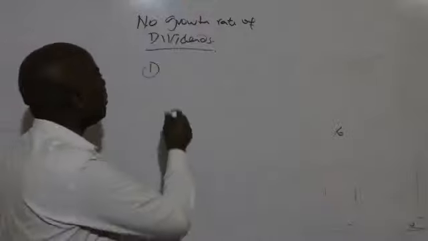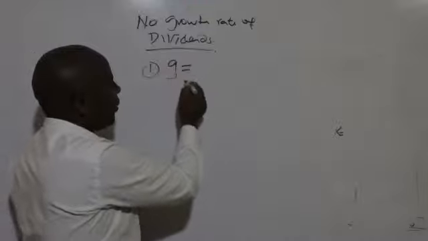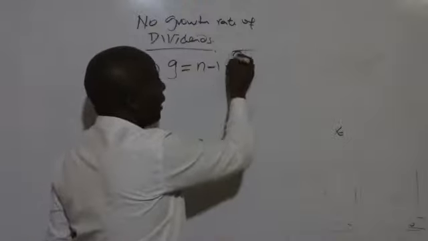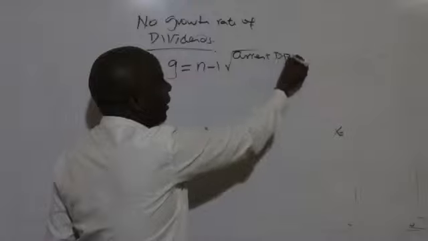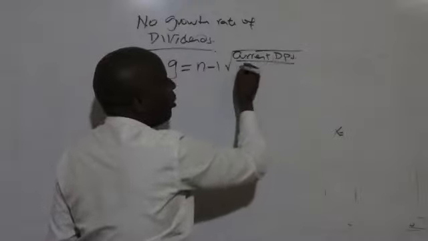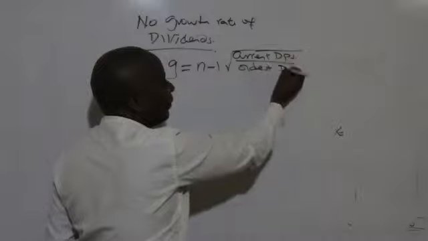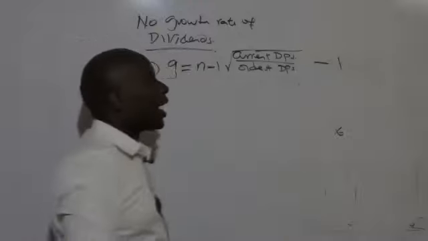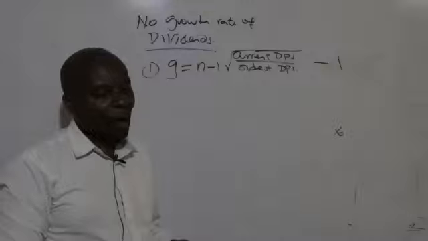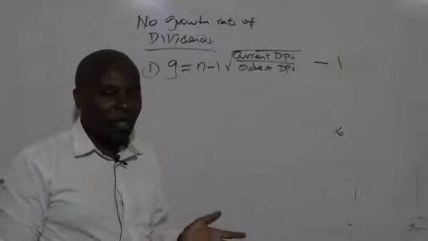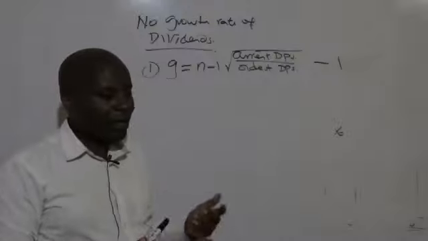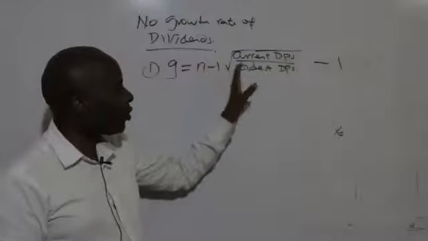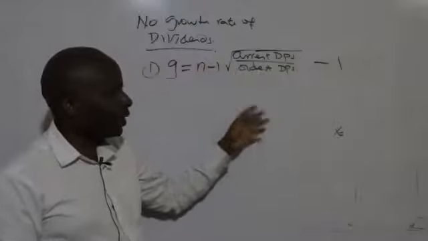One of the ways, I want to believe you still remember this, is that our G will be equal to the n minus 1 root of the current DPS over the oldest DPS, and then at the end of the day we subtract 1. Remember, N stands for number of years. So N minus 1 root of current dividends over oldest dividends, minus 1.